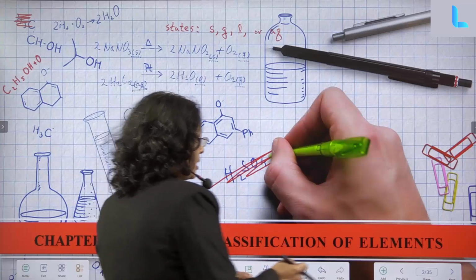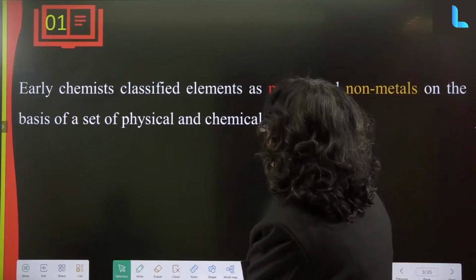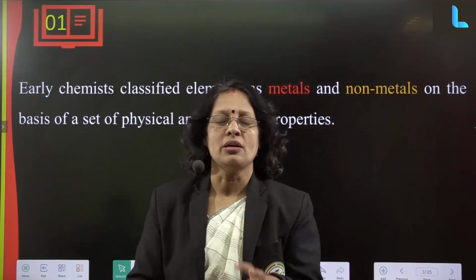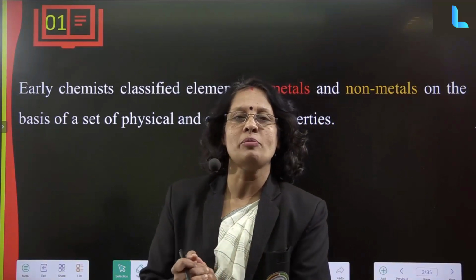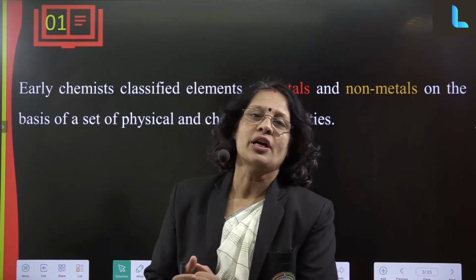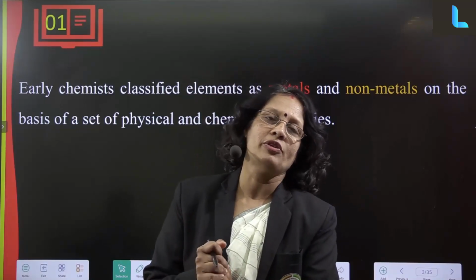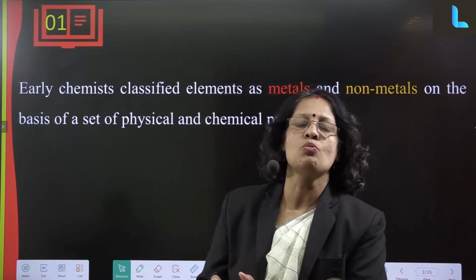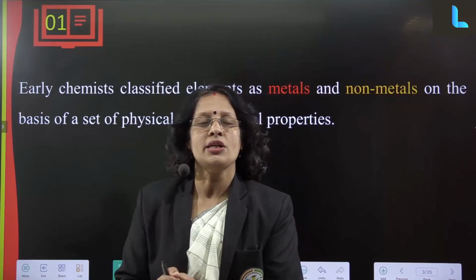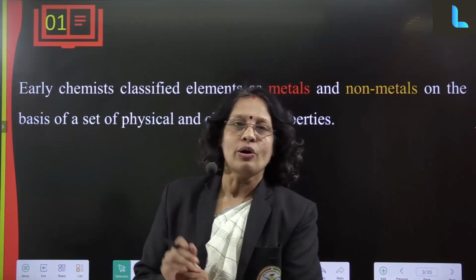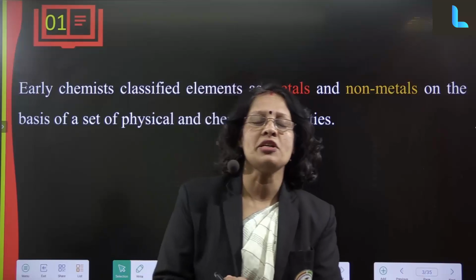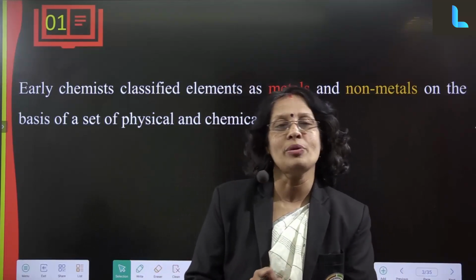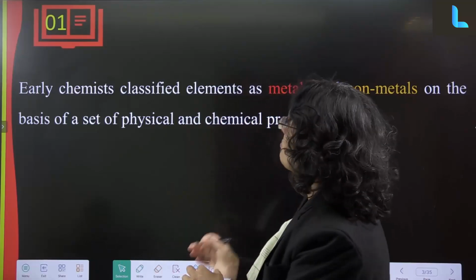Let's discuss quickly about all the periodic tables, the genesis of the periodic table from the beginning. In the beginning very few elements were discovered, so at that time the periodic table was made with very few elements, and all the periodic tables just before the modern periodic table were based on increasing order of atomic mass. Only the modern periodic table which you are studying, with 118 elements, is in increasing order of atomic number. Okay, so first we will start.